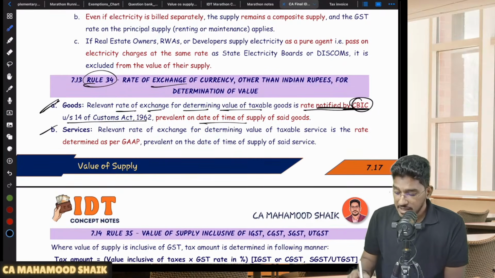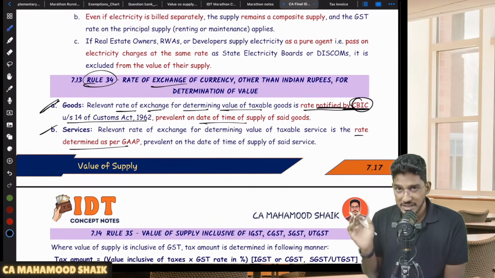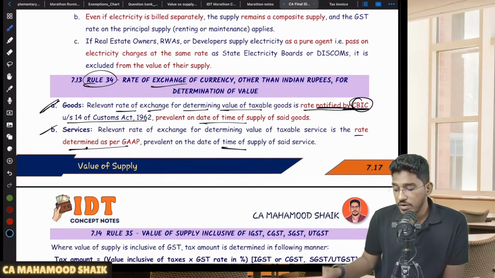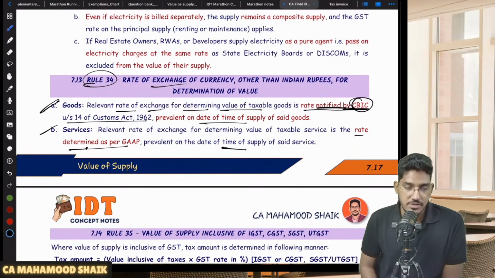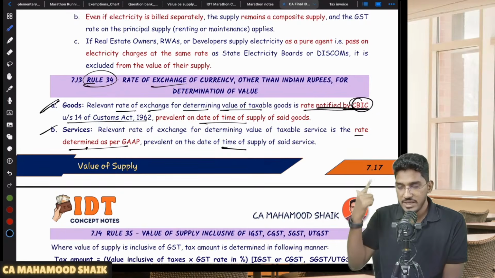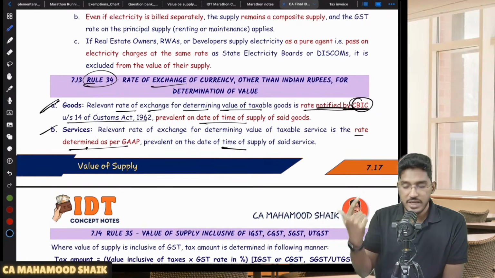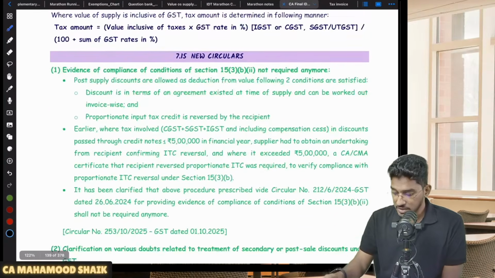In case of services, I have to take the rate which is determined as per GAAP, generally accepted accounting principles. As per the GAAP, whatever rate is determined, that I have to take, that too which is prevailing at the time of supply of the said services. So very simple. For goods, you have to take CBIC rate. For services, you have to take GAAP rate. That's it here.